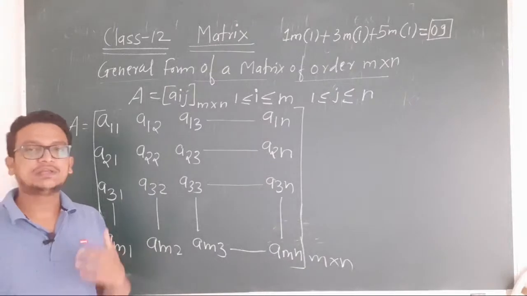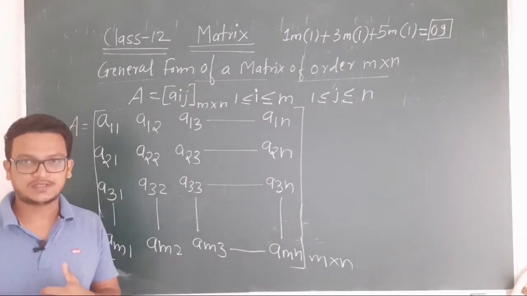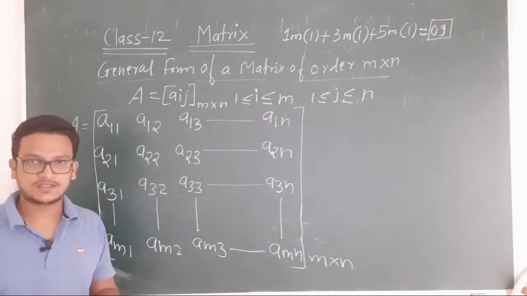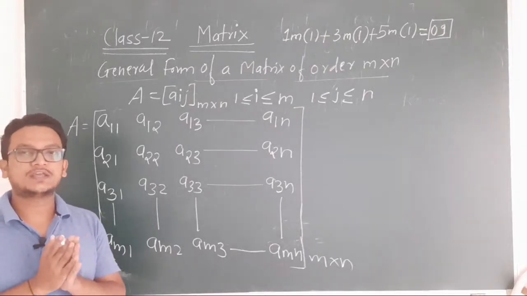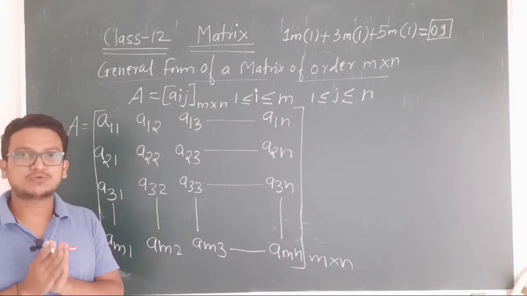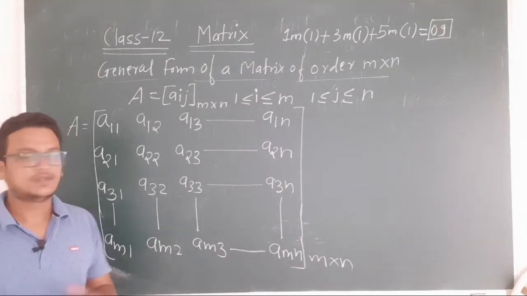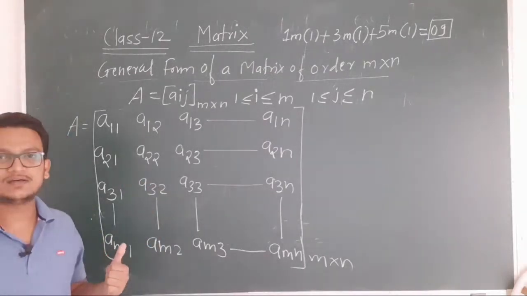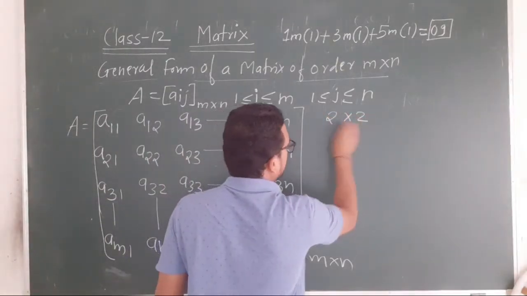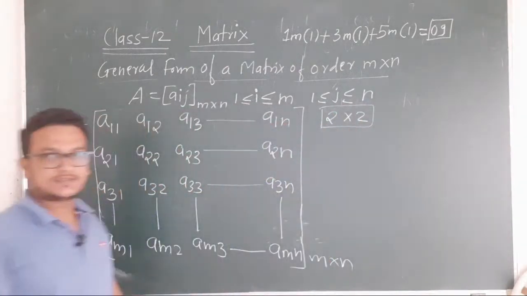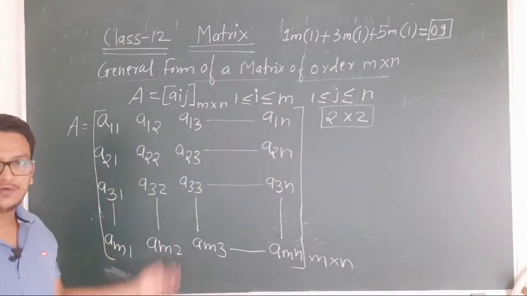Okay, now you will get one more question like this: construct 2 cross 2 matrix, construct 2 cross 3 matrix, construct 3 cross 2 matrix. Okay, तो आपको डिफरेंट ऑर्डर्स के मैट्रिक्स कंस्ट्रक्ट करना पड़ेगा. You have to construct different order of matrices, and for that construction we require the general form. Now see, for example, now I want to construct a 2 cross 2 matrix. Then from this you have to take the general form.